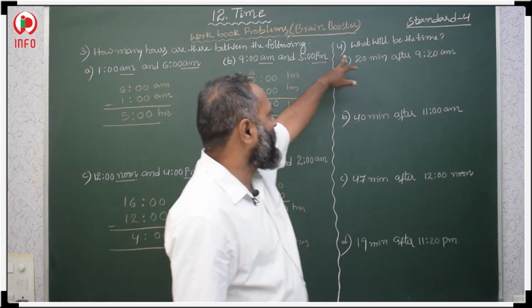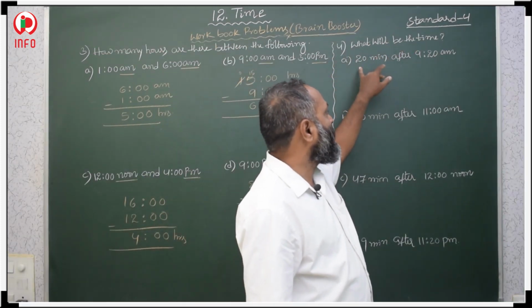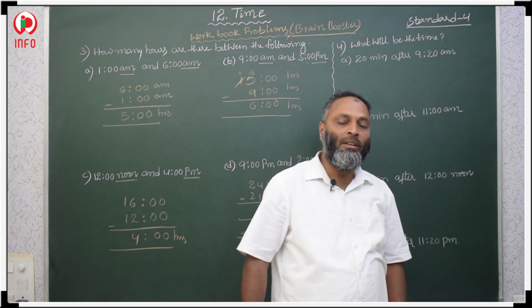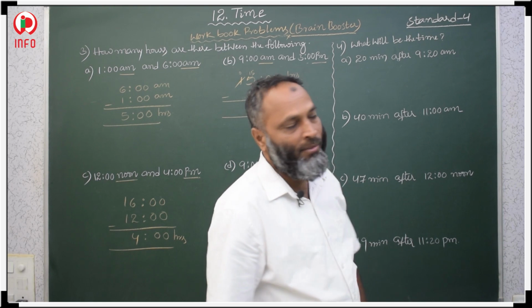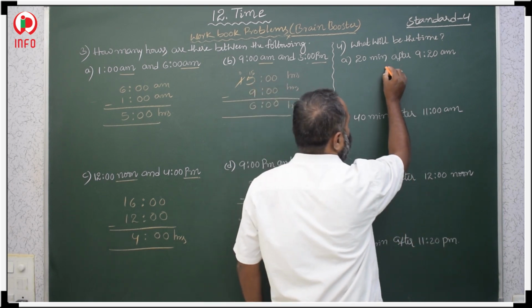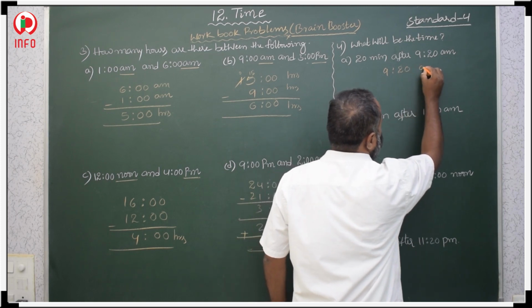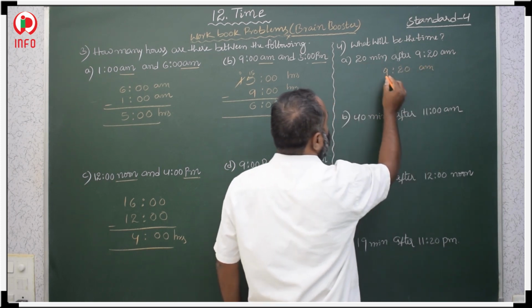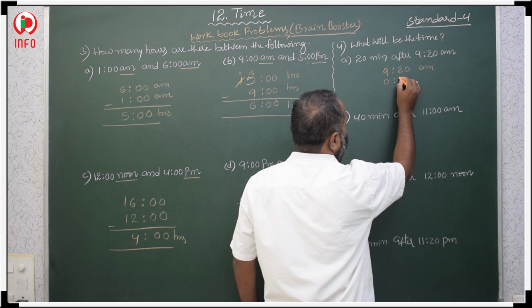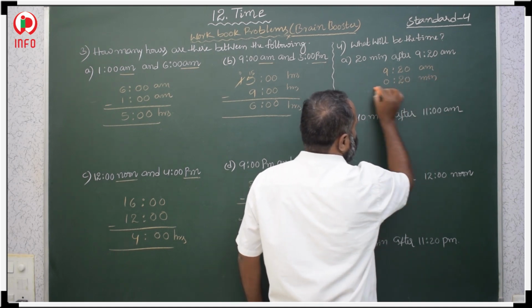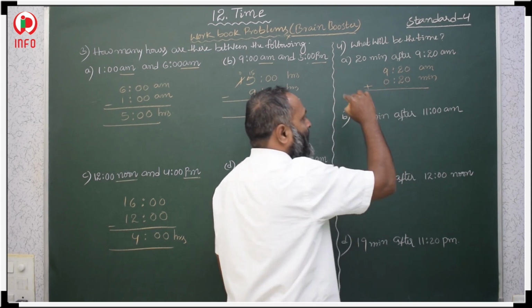Now students, the next question: what will be the time 20 minutes after 9:20? Whenever after is given, we just add to the given time. What is the given time? 9:20 am. Here 20 minutes is given, and that 20 minutes we should add, because after is given.